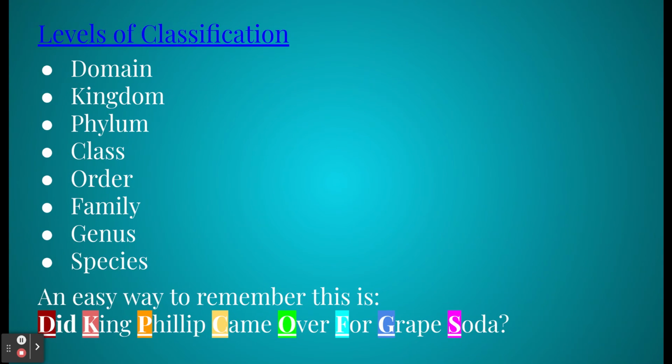So when we look at this, my mnemonic device is: did King Philip come over for grape soda? When you look at that, the D, the K, the P correspond to domain, kingdom, phylum. So it helps you keep these levels of classification in the order that they are, from most broad and all-encompassing to a very, very specific species.